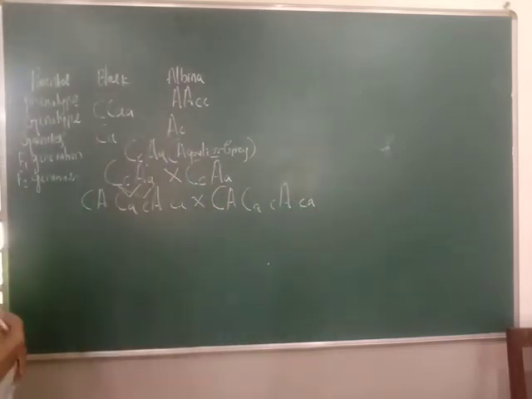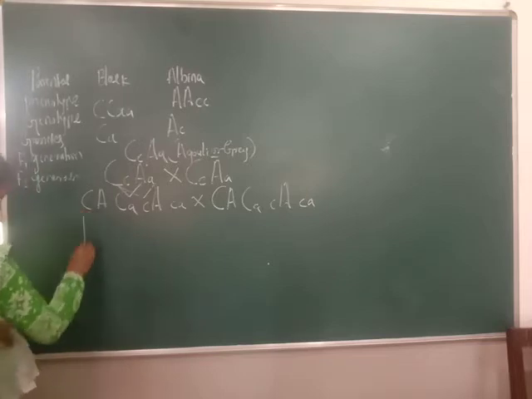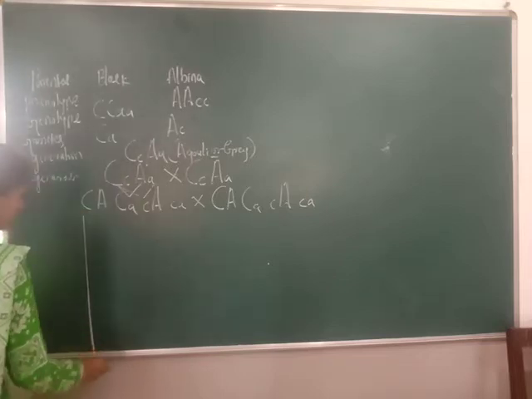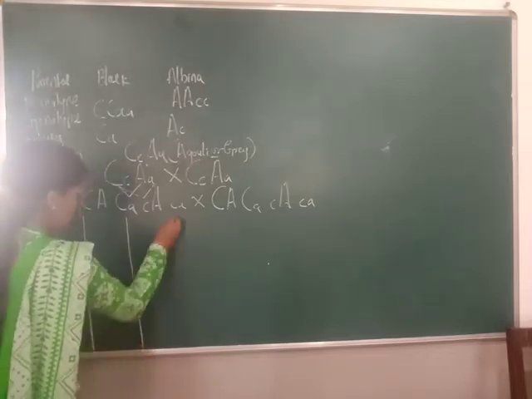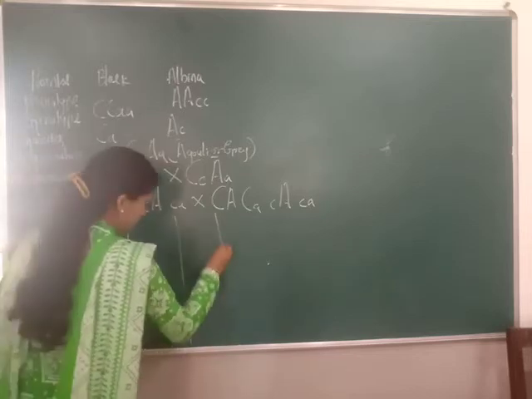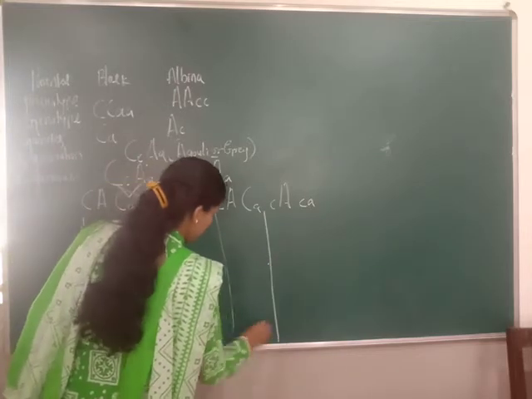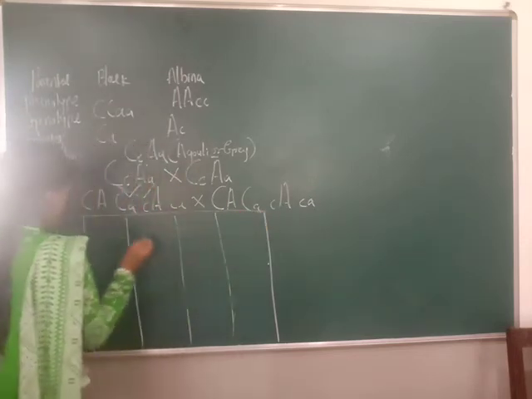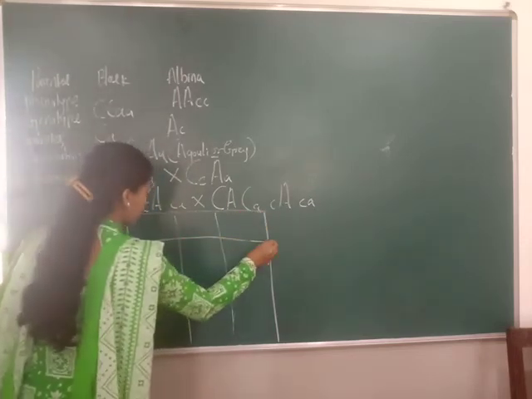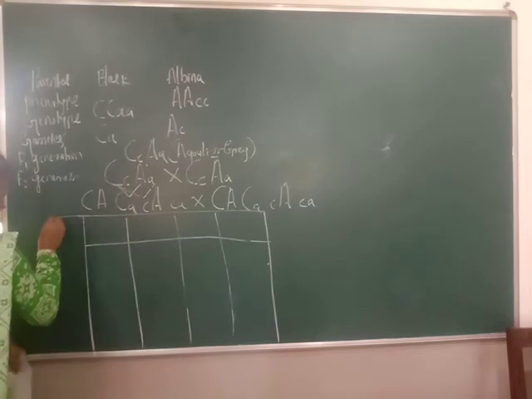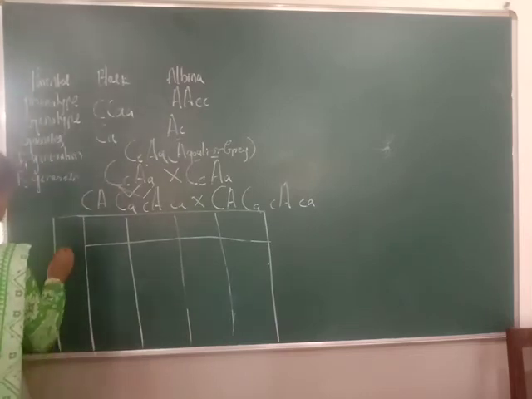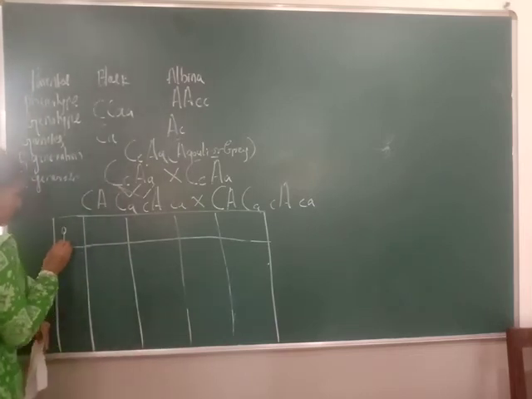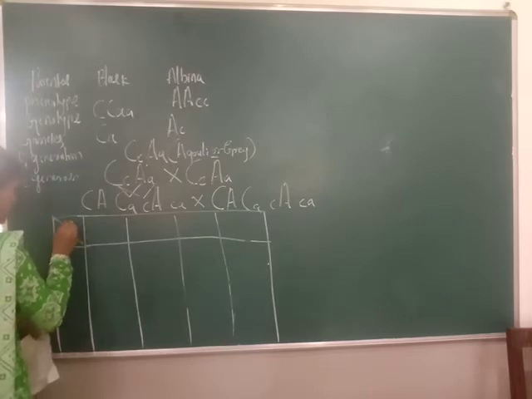Okay. So now you write the checkerboard. F2 generation, Punnett checkerboard you have to write. Male, female, like this.